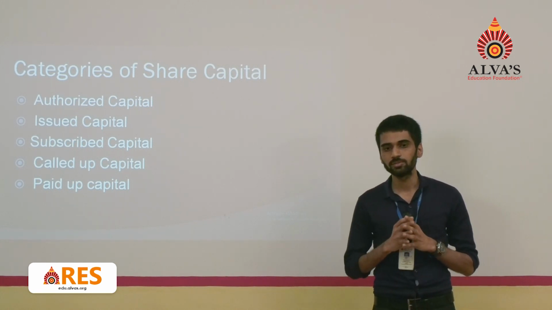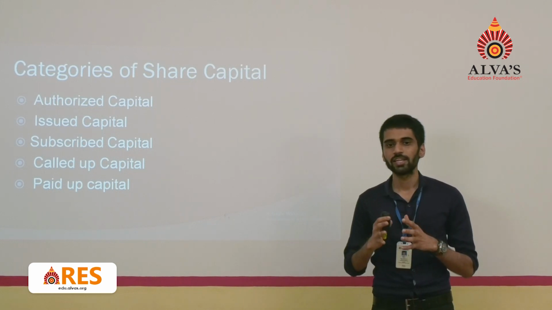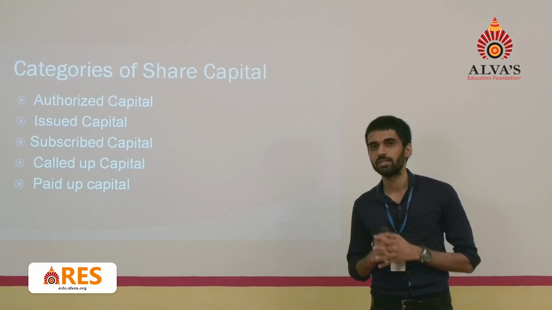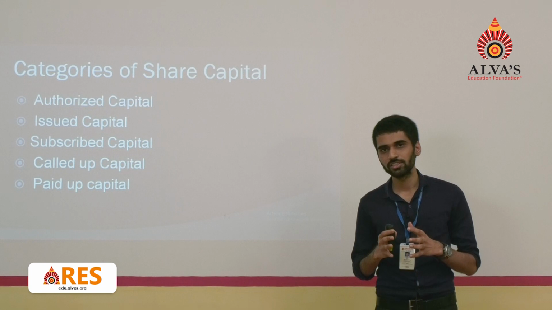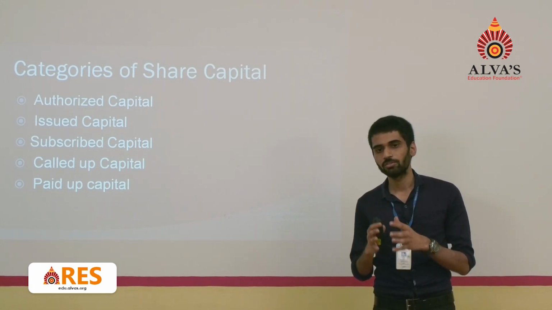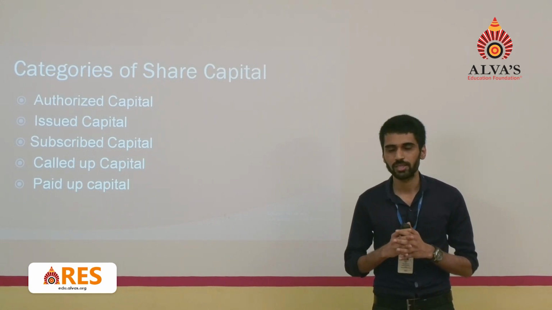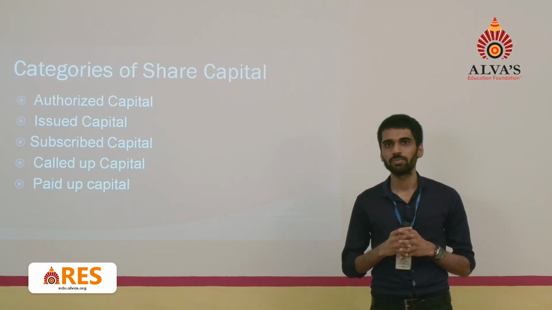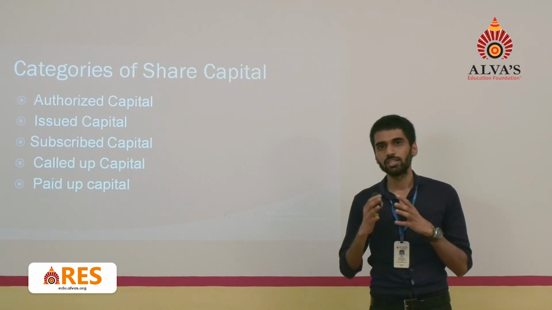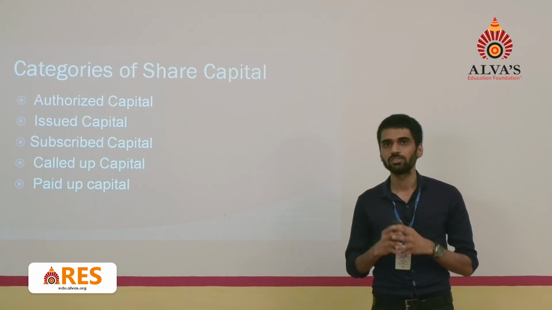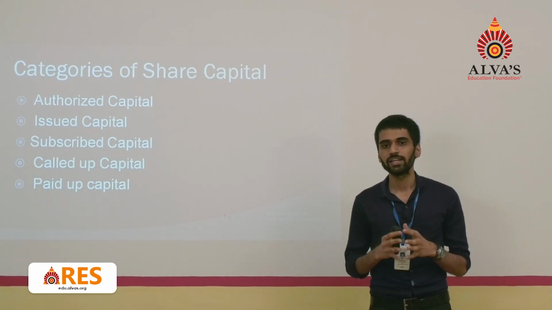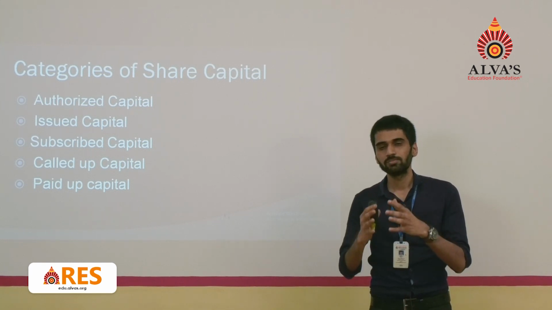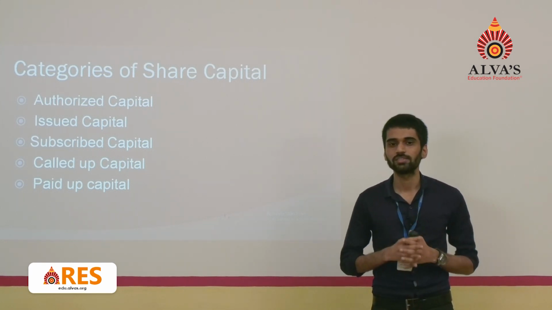Third category is subscribed capital. Subscribed capital is that part of issued capital which has actually been subscribed by the public. It is not mandatory that all the issued capital is subscribed by the public. Suppose, consider the example of a product: if a company markets 10,000 products, it doesn't mean that each of the 10,000 products has been purchased by purchasers.